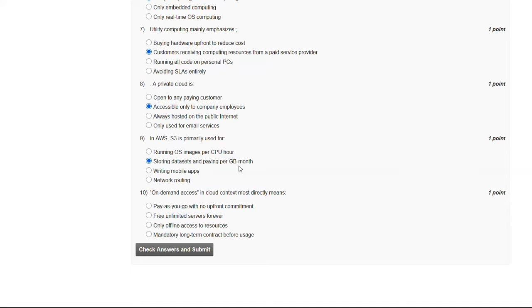And now let's go to our question number 10. On-demand access in cloud context most directly means, so these are the options, and the answer of our 10th question is A. Pay as you go with no upfront commitment. So now submit your answer.